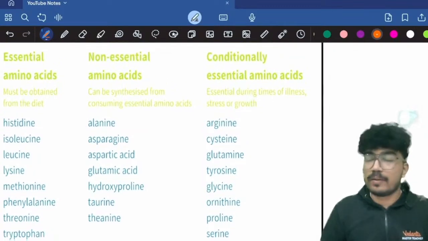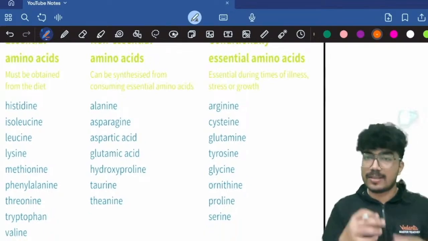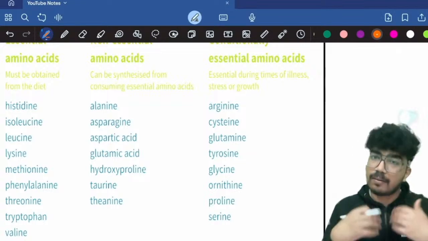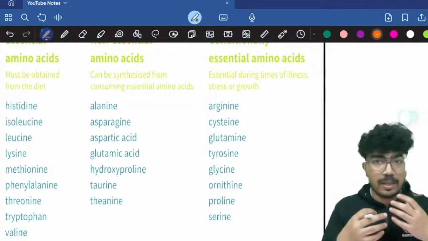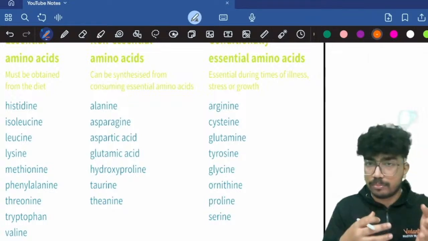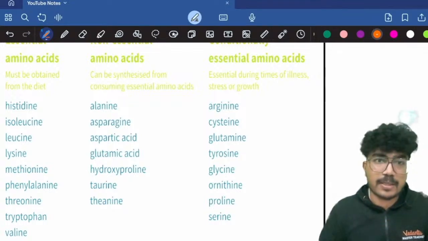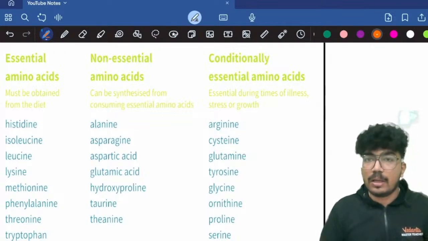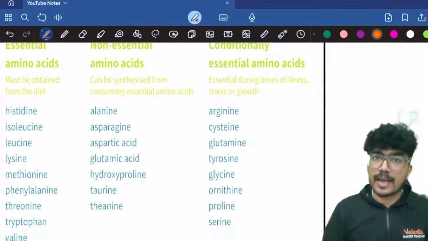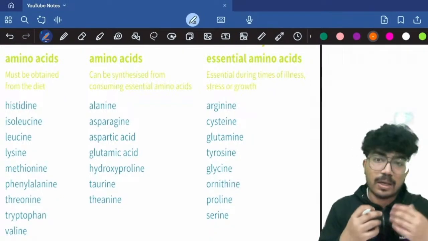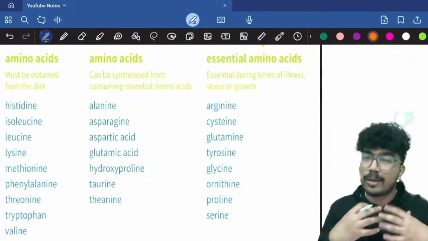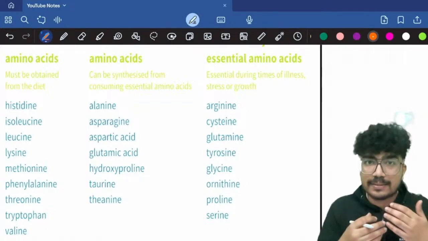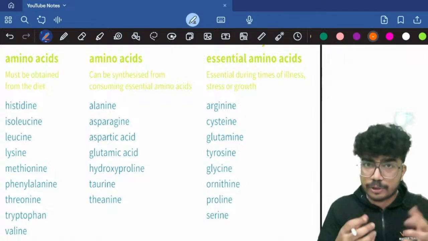Then we have the non-essential amino acids. These are the amino acids which get synthesized in our body only. We have the genes that are responsible for the synthesis of these amino acids. So alanine, asparagine, aspartic acid, glutamic acid, hydroxyproline, taurine, theanine. These are some non-essential amino acids. And then we have the conditionally essential amino acids. What are conditionally essential amino acids? When your body is under stress, let's say some illness or some other issues, right?